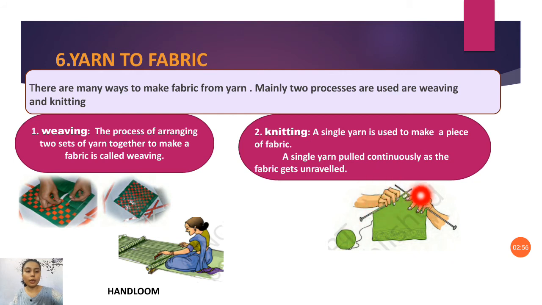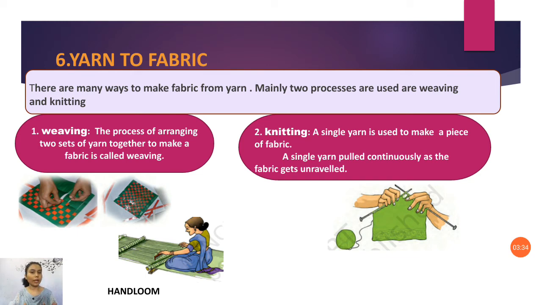Remember these two processes, yarn to fabric; they can ask for 2 or 3 marks. One is weaving, another is knitting. In weaving, two yarns are used, whereas in knitting only one yarn is used. Example, handloom: by hand we twist together the two yarns, whereas in knitting we use only one yarn and make the entire fabric. Understood?